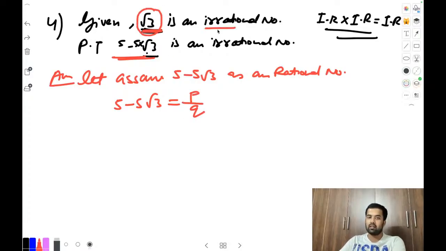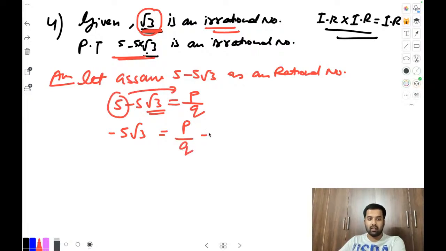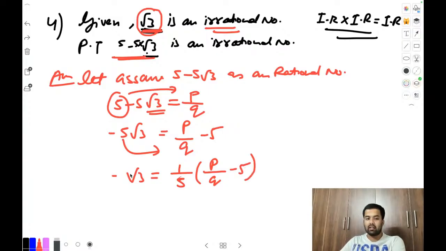Now the question says root 3 is irrational, it is given. Use this. Keep this root 3 on this side only, the rest of the numbers on that side. Step by step: 5 root 3, and this 5 we are shifting this side, so p by q minus 5 came here. First step. Now this 5 will shift that side, so root 3 equals 1 by 5 into p by q minus 5. And here it's negative, so shift the negative also: negative 1 by 5 into p by q minus 5.